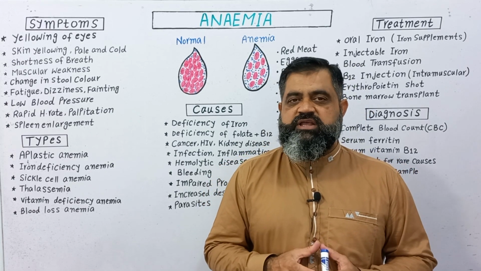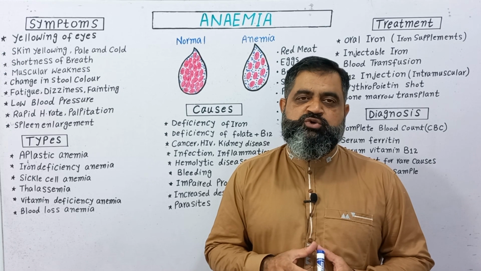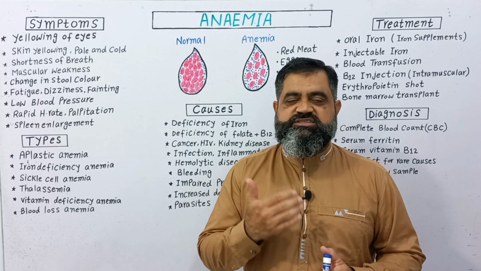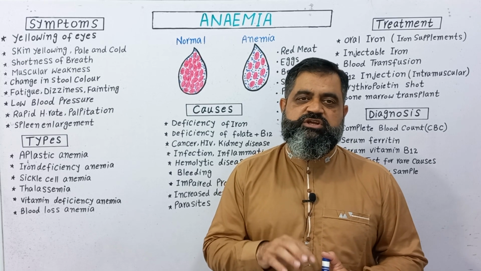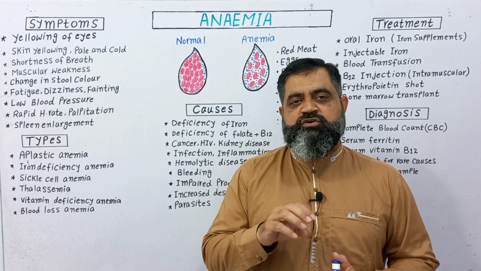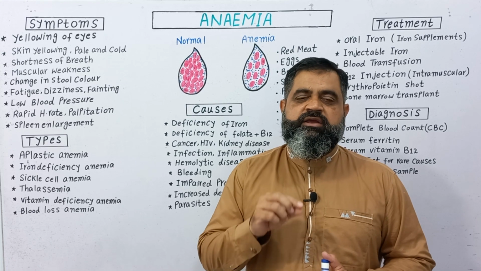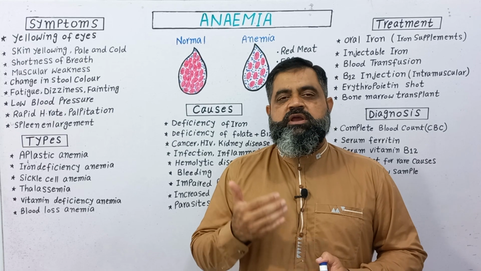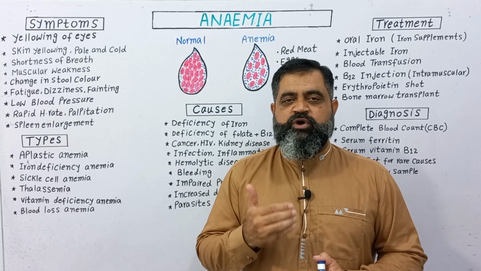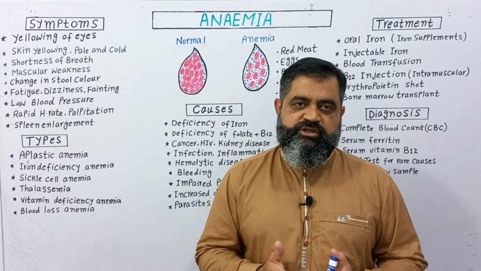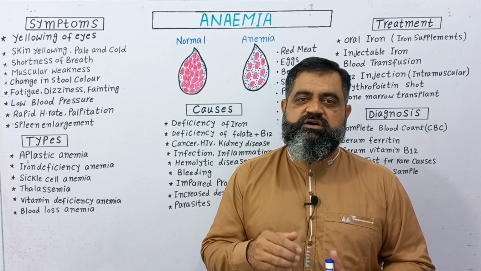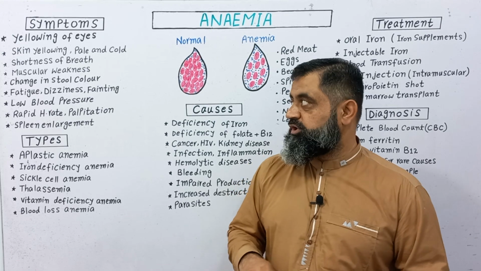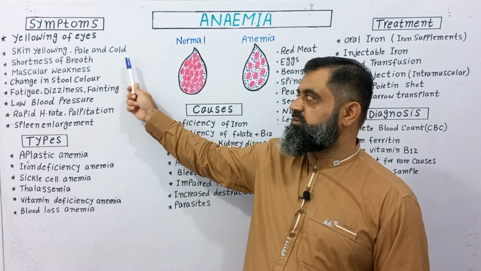Some people think that the shortness of breath is due to some respiratory problem like asthma or allergic reaction, but sometimes it is actually due to a loss of blood, shortage of blood, deficiency of RBC or deficiency of hemoglobin, because hemoglobin and RBC provide oxygen to different parts of the body, but due to the lack of oxygen, this symptom, shortness of breath, takes place in our body, which is a sign of anemia.